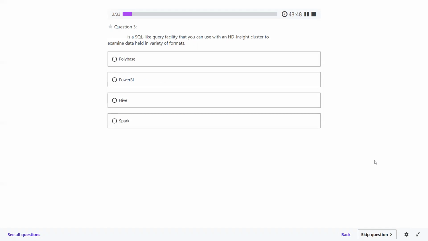Question three: dash is a SQL-like query facility that you can use with an HDInsight cluster to examine data held in a variety of formats. What should the answer be here? Polybase, Power BI, Hive, Spark. So we have seen last time that SQL-like queries you can write in Hive. Hive is a kind of cluster, which is part of the big data Hadoop stack, and you can have queries like that, right?